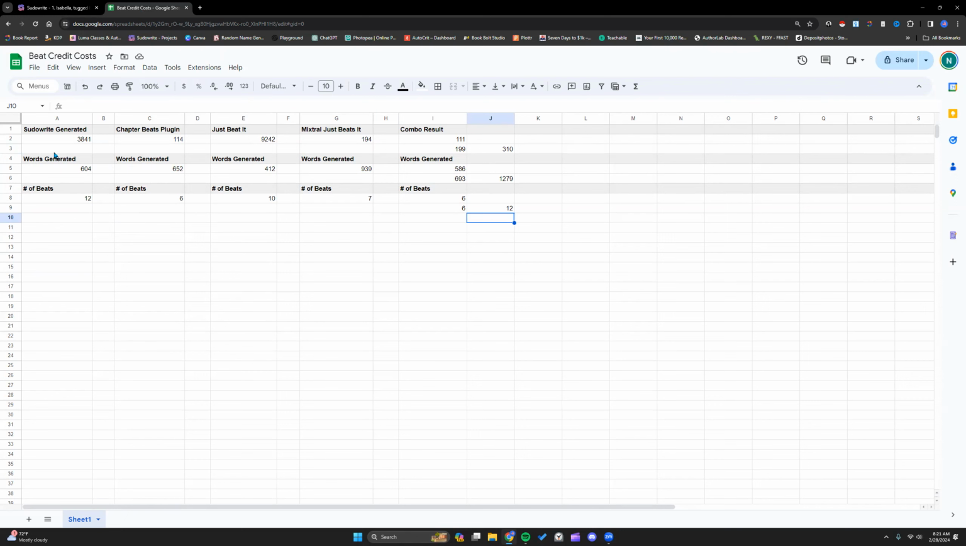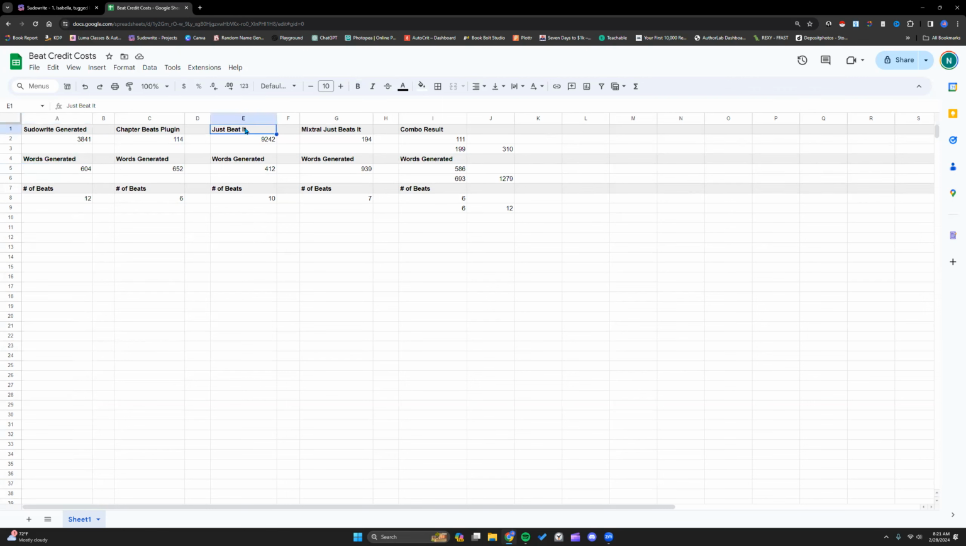Okay, so a breakdown of our total cost. Regular Sudowrite generated beats cost almost 4,000 credits, give us a little over 600 words, 12 beats. Generally needing a lot of work to thicken those up and prevent the looping and start adding in some specific details. The new chapter beats plugin, 114 credits, 652 words, only 6 beats, but very thick. Still needing some work again to add in your own vision.